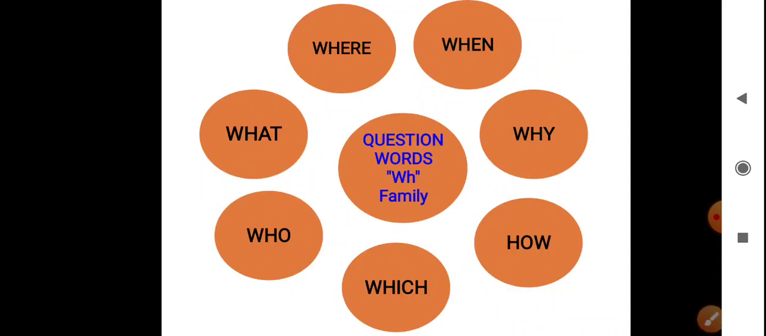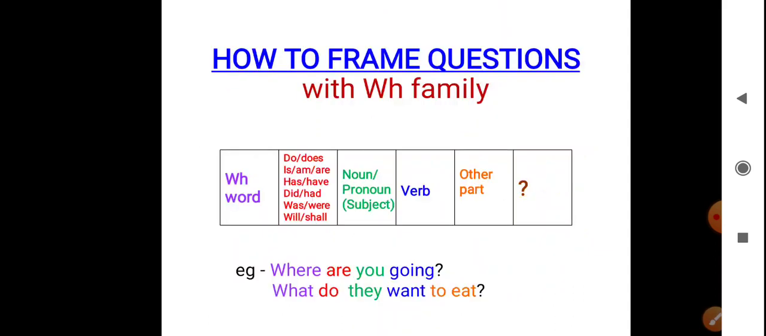Children, before starting the topic, that is how to frame questions, I want to ask you, do you know about the WH family? Yes, these words are called the WH family and we can use these words to frame questions. Just like who, what, where, when, why, how, which.